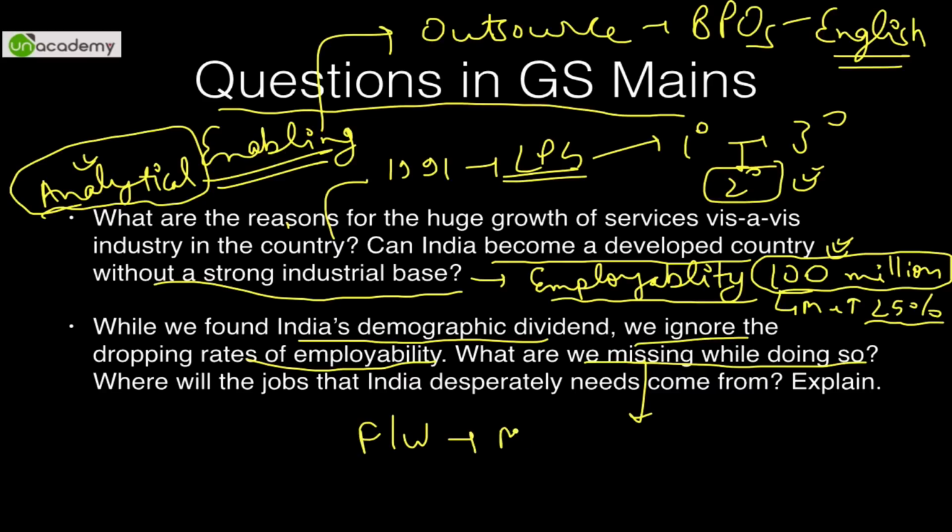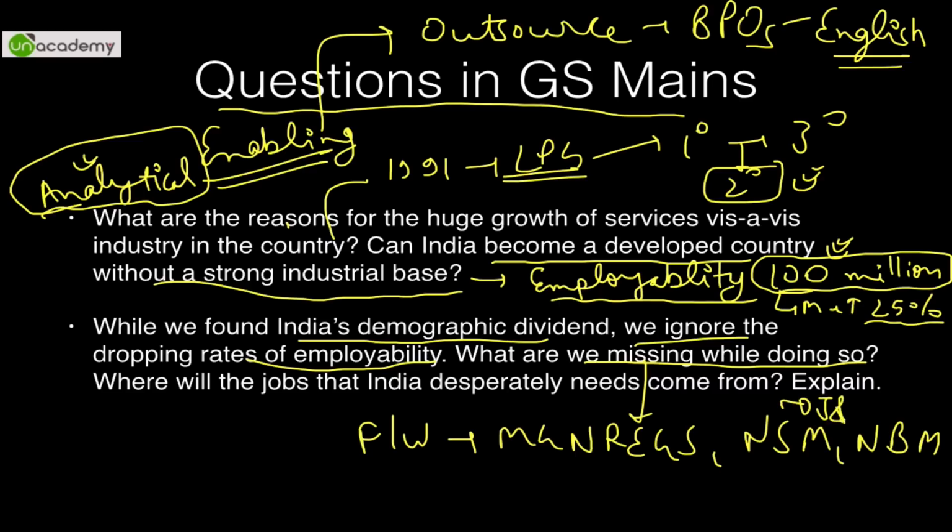So we have schemes like MGNREGS, then we have schemes like the National Saffron Mission and National Bamboo Mission. As you all know, saffron is grown in the colder region of northern India, J&K. Bamboo is widely grown in northeast India. So these schemes focus on the local youths. They are just local schemes which I am giving. MGNREGS is a national level scheme. So these are providing employment, but their implementation is what we are missing on.